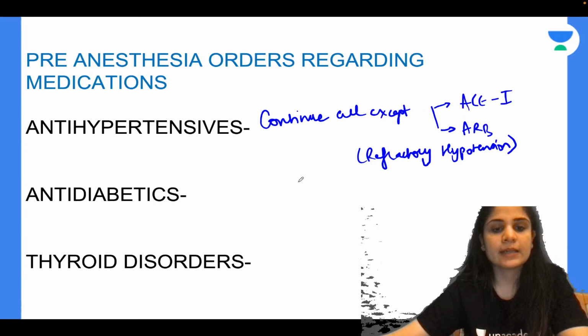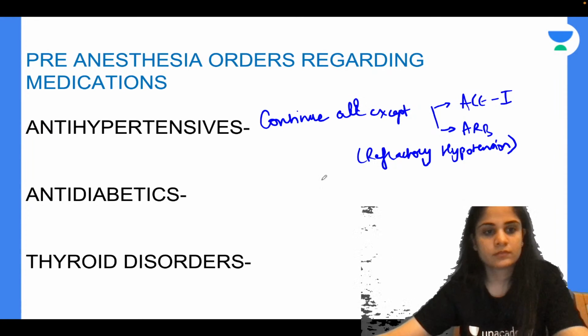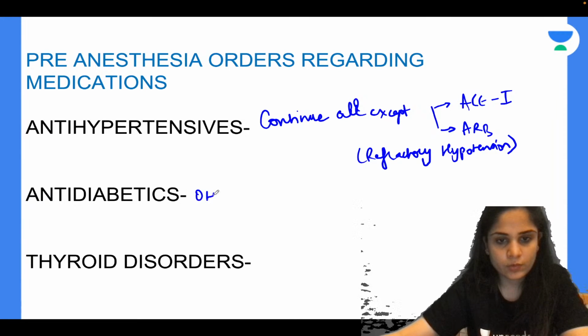Okay, what about anti-diabetic agents? Should we continue or stop on the day of surgery? So we have OHAs and we have insulin.